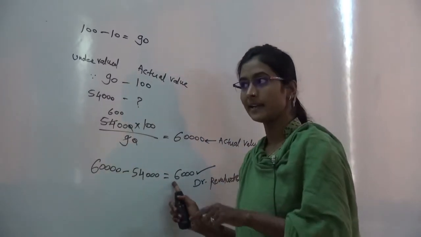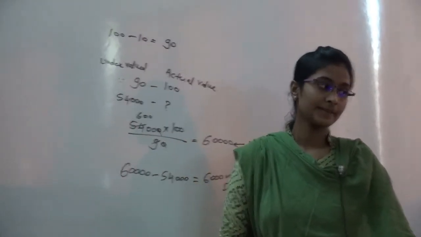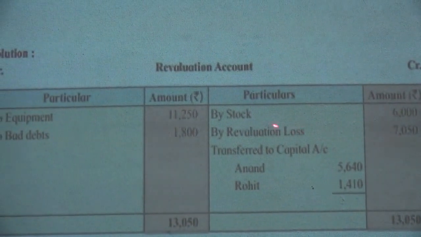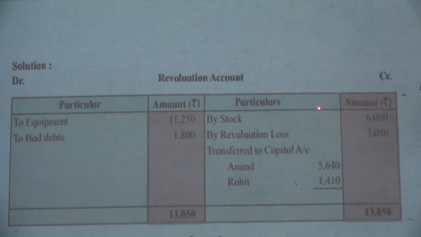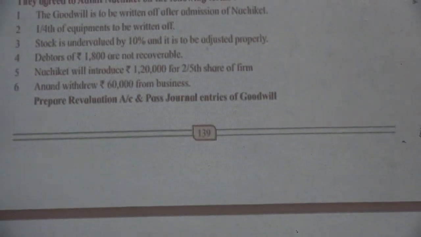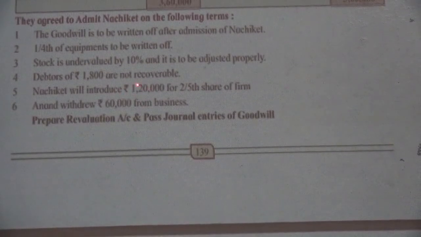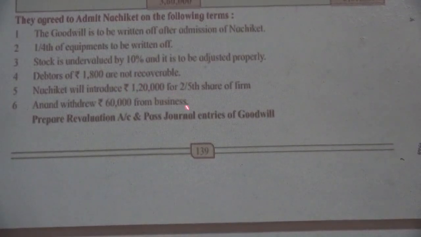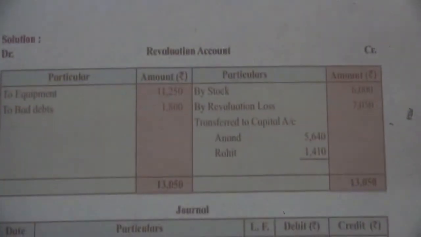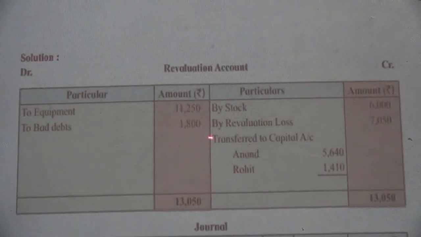This gain must be added to balance sheet. We have not prepared the balance sheet, so there is no need. And second effect, it is the gain, hence it will be shown on credit side of revaluation account as by stock rupees 6,000. So here we have made the adjustment of stock by writing the proper value. The next, debtors of rupees 1,800 are not recoverable. That means 1,800 is the amount of bad debts. All of you know bad debts are deducted from debtors, and second effect is given to debit side of revaluation account as it is the loss for the firm.